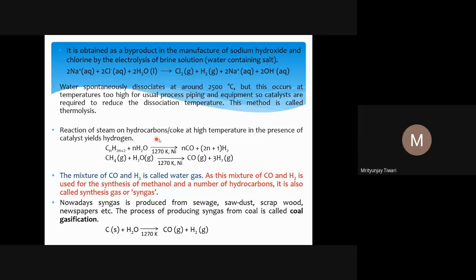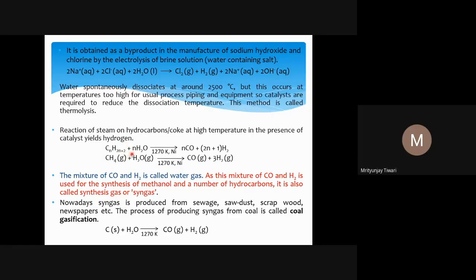So the reaction of steam on hydrocarbons or coke at high temperature in the presence of a catalyst gives hydrogen as well. This is the general formula of hydrocarbons, that are alkanes, you can say more appropriately. Alkenes are also hydrocarbons. They are also made up of only carbon and hydrogen. Alkynes are also hydrocarbons if there is no other heteroatom other than carbon and hydrogen. Alkenes also do the same reaction. The example that we have taken is alkane here. So this is alkane, CnH2n+2. The example is methane that we see here. Ethane, propane, butane, these kinds of chemical compounds are alkanes.